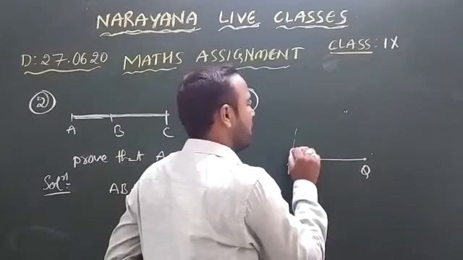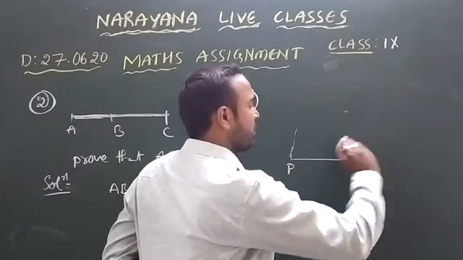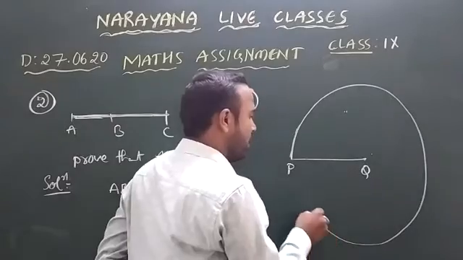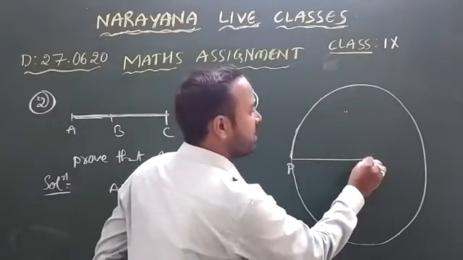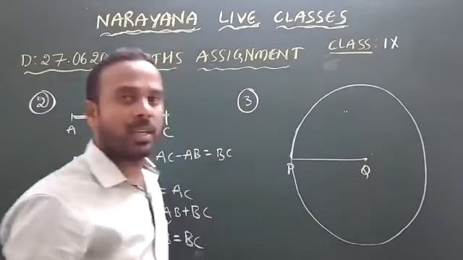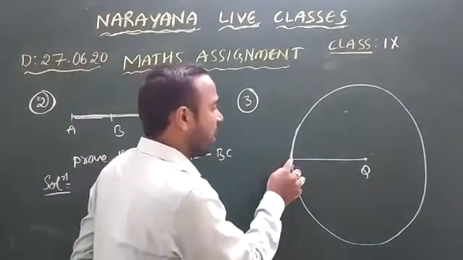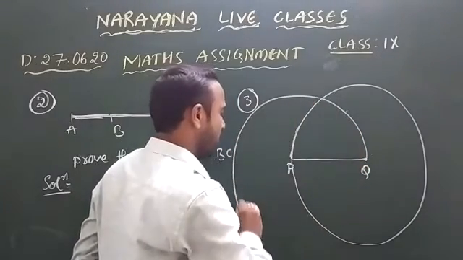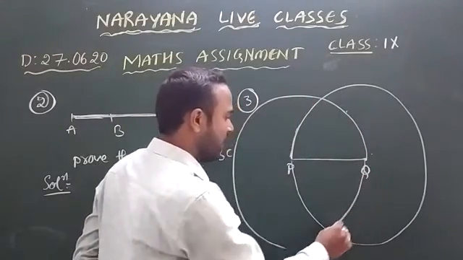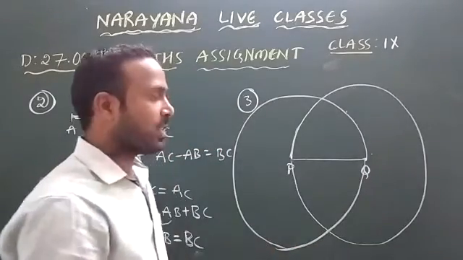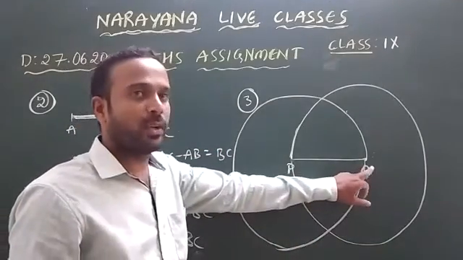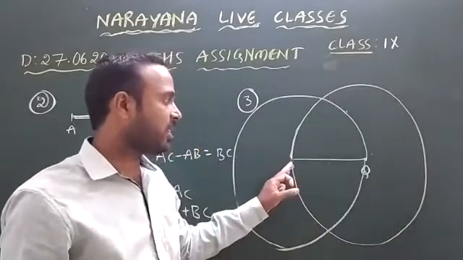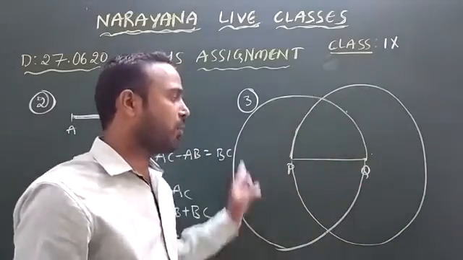Draw one circle with Q as the center and PQ as the radius, and draw one more circle with P as the center and PQ as the radius. First draw the line segment PQ, then with Q as center and PQ as radius draw a circle, and with P as center and PQ as radius draw another circle.